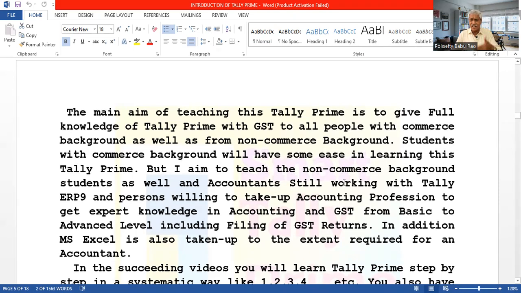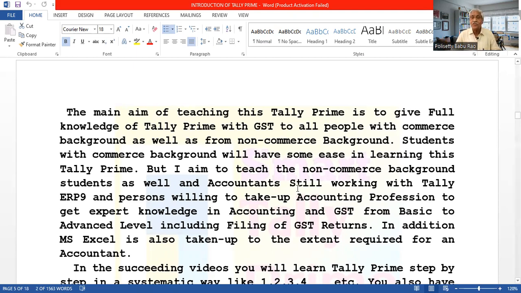There are some accountants who are still working with Tally ERP9 only. They can very easily shift from Tally ERP9 to Tally Prime within 10 to 15 minutes, with all the data.